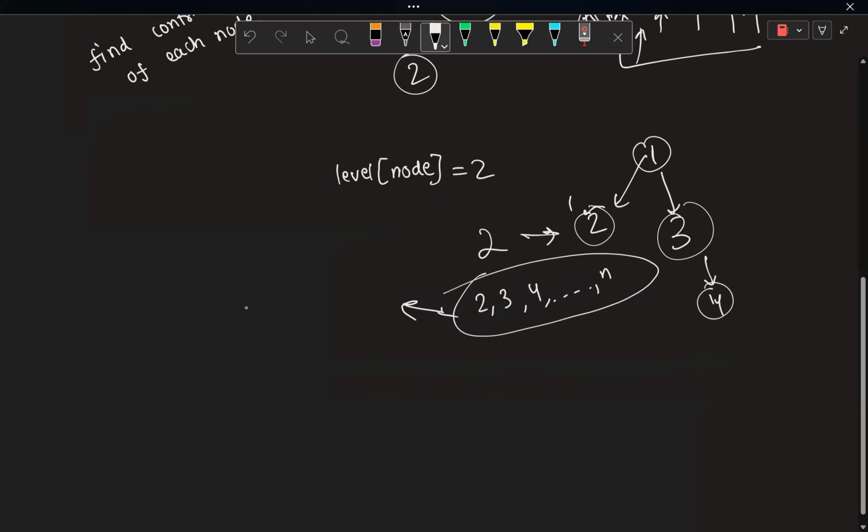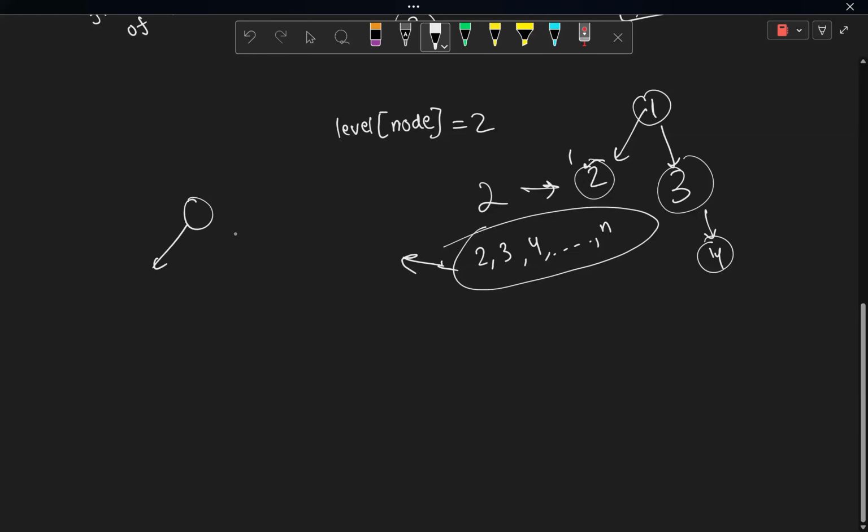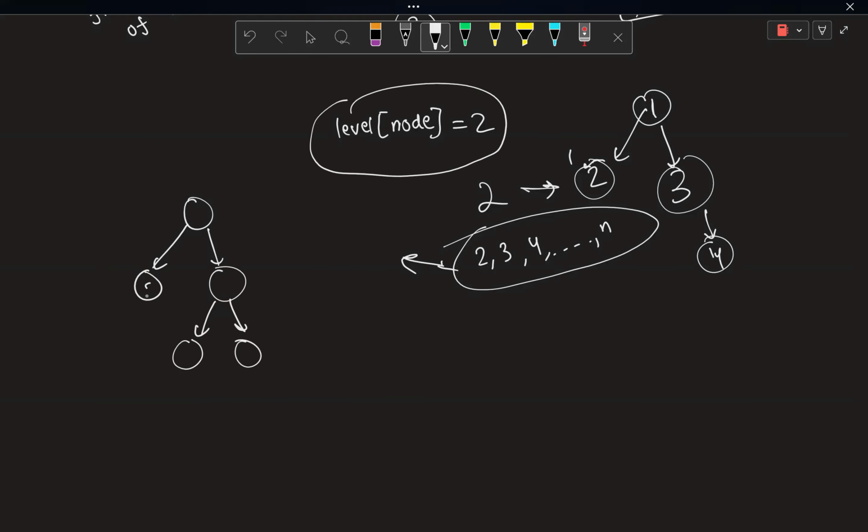What I can do is that in the tree, I just wanted to find for every node at what places can it come in the topological sorting. I realized that if level is 2 for this node, I cannot have it before 2 in the topological sorting. But can I have it at the third position? Please tell me. Can I have this node 2 at the third position in my topological sorting? Yes or no?